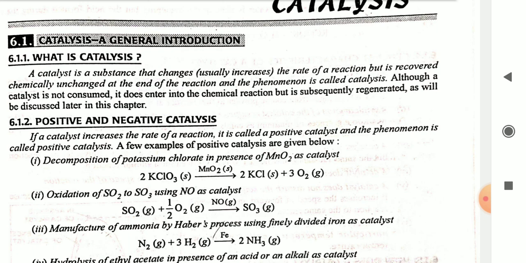Second, oxidation of SO2 to SO3 using NO as catalyst. SO2 reacts with half O2 in the presence of NO to give SO3. Third, manufacturing of ammonia by Haber process using finely divided iron as catalyst. N2 plus 3H2 in the presence of iron gives 2 molecules of ammonia.